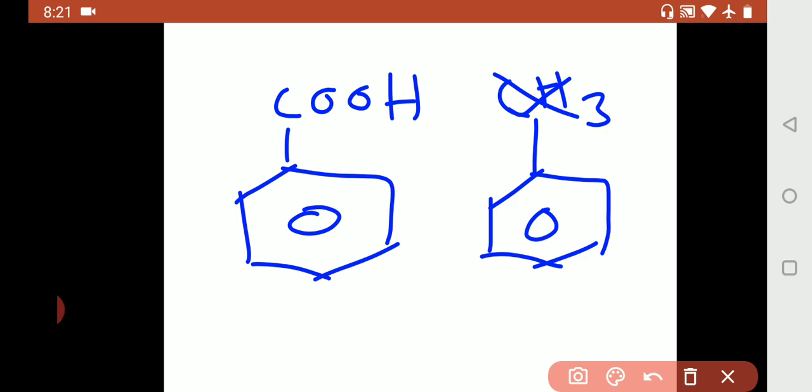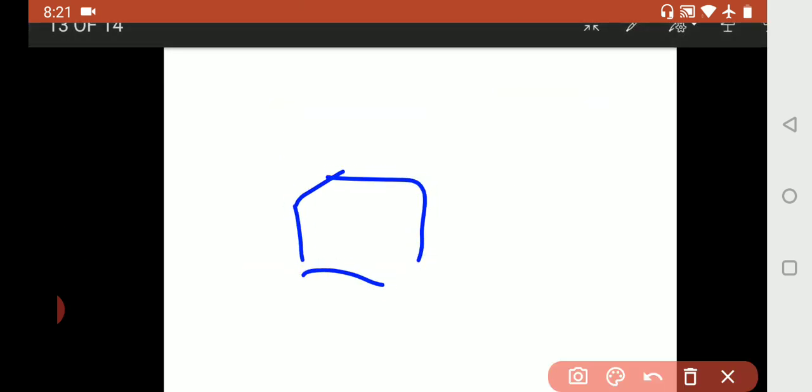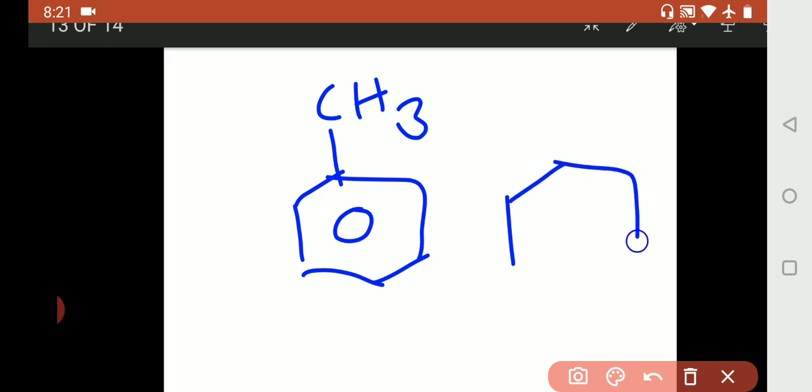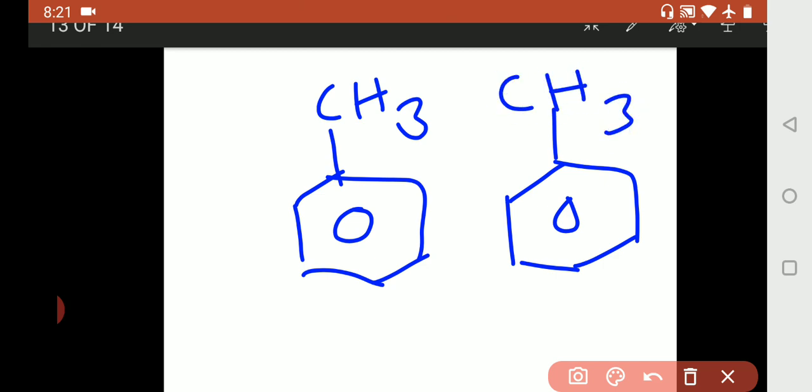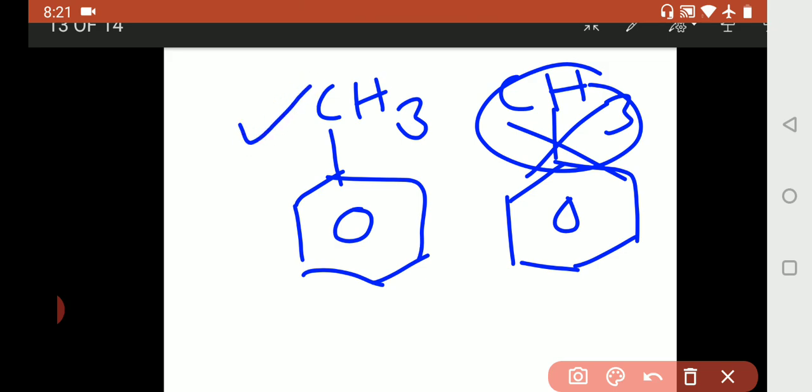How shall we write? Keep in mind that the bond is between carbon and benzene ring, CH3. So like this. While keeping the bonds, between which atoms you are keeping the bonds? Remember and observe that. So writing this way is wrong. Writing this way is right.